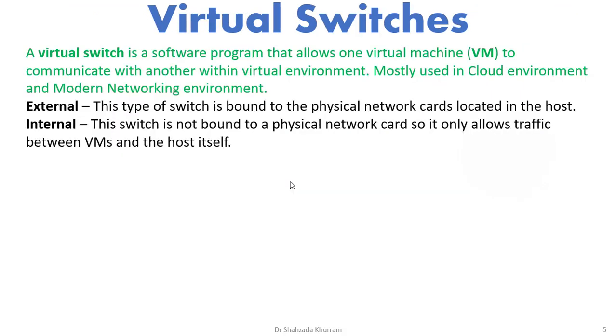When we talk about virtual switches, a virtual switch is a software program that allows one virtual machine to communicate with another virtual machine within a virtual environment. Mostly we use virtual switches in cloud environments or modern networking environments. There are two types of switches. External switches: this type of switch is bound to the physical network cards located in the host.